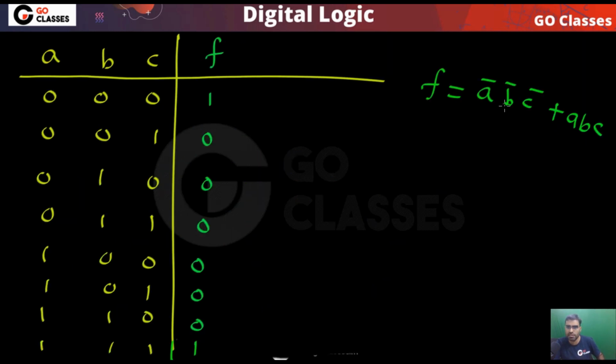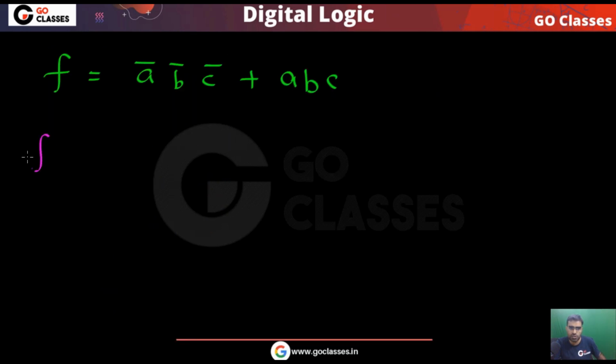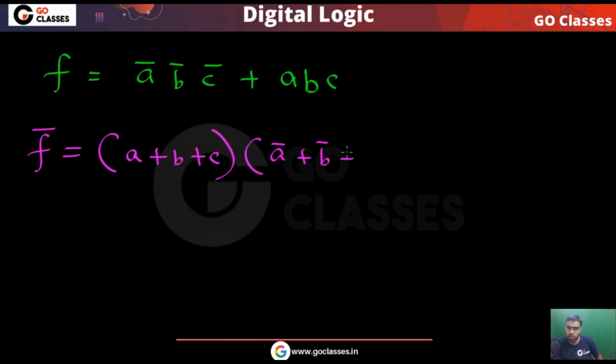Consider this function: a bar b bar c bar, or abc. Okay, so consider this function. You can see 1, then all 0, and then finally 1. So this function is a bar b bar c bar or abc. For this function, what will be the complement? You can apply the De Morgan law. If you apply the De Morgan law, then the complement that you will get will be (a or b or c) and (a bar or b bar or c bar).